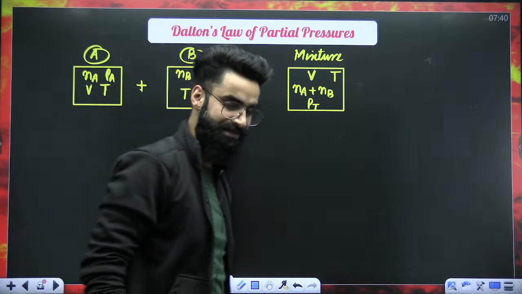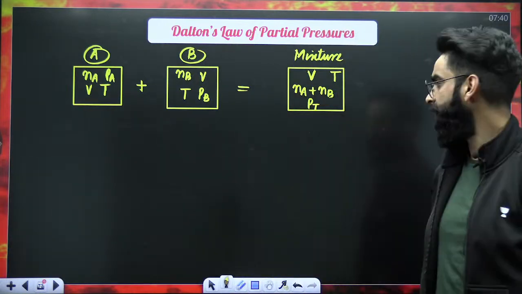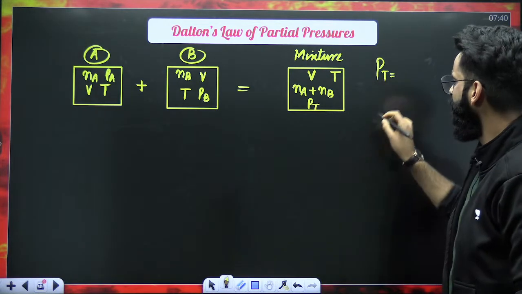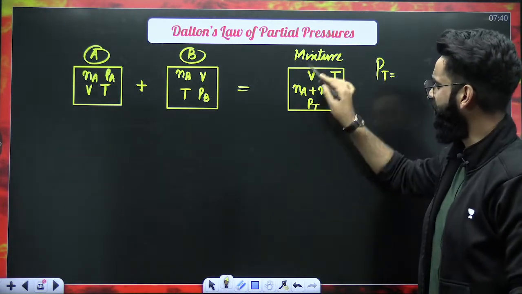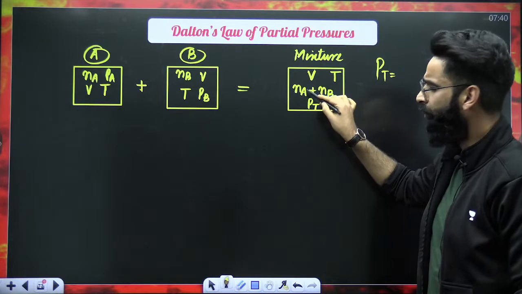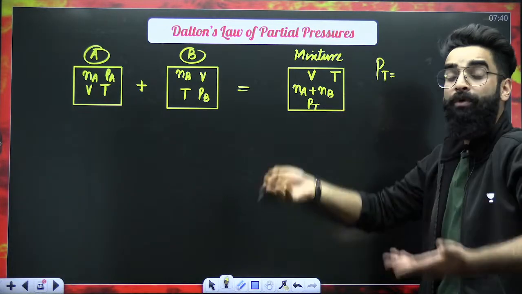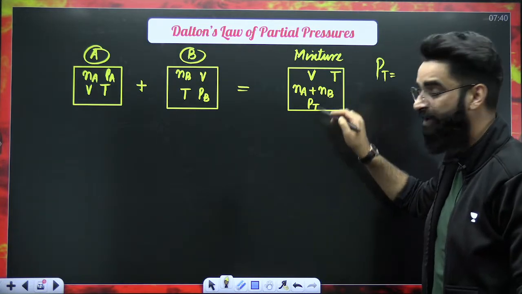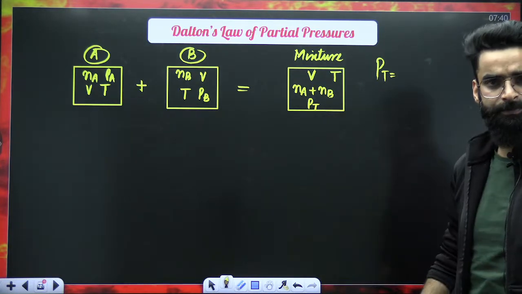What does Dalton's law say? Dalton's law states something about the total pressure of the mixture, Pt. If I ask you, will the total pressure of the mixture be only due to A, only due to B, or have both contributed towards the total pressure? I must say both gases A and B have contributed towards the total pressure.